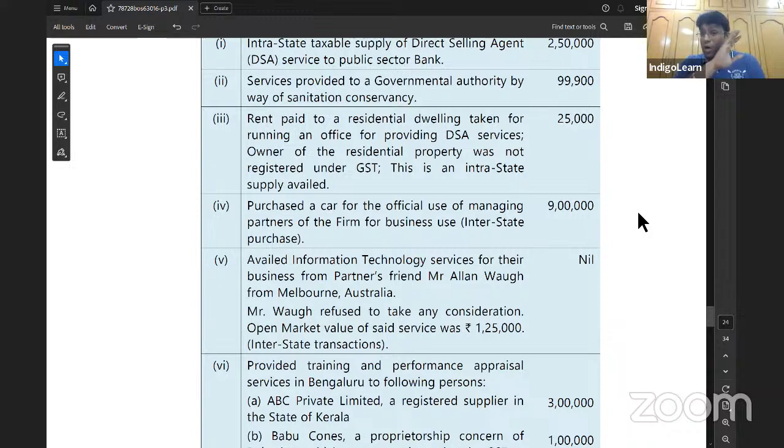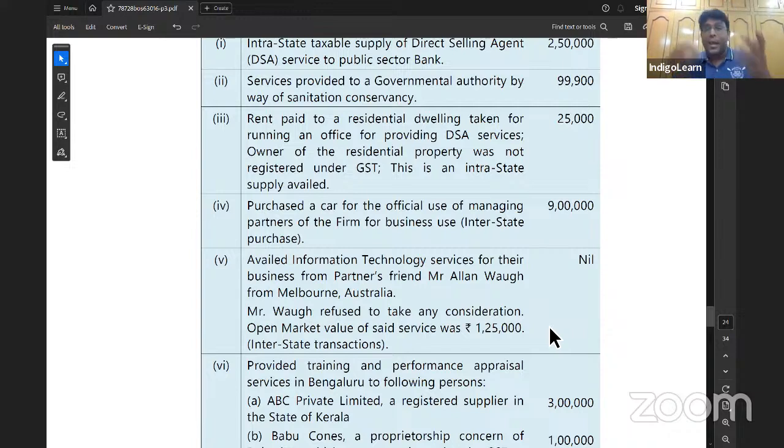That concept is always there. Next slide. Availed information technology services for their business from partner's friend, Alan Ward from Melbourne, Australia. Mr. Ward has refused to take any consideration. Open market value is 1,25,000. So it is a case where without consideration. In without consideration, we know the point.